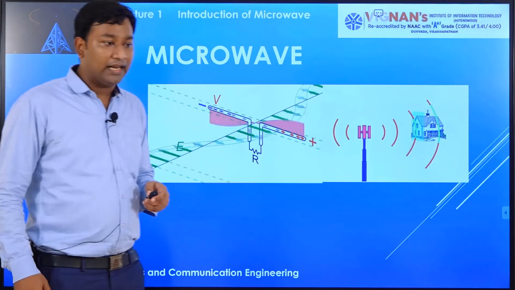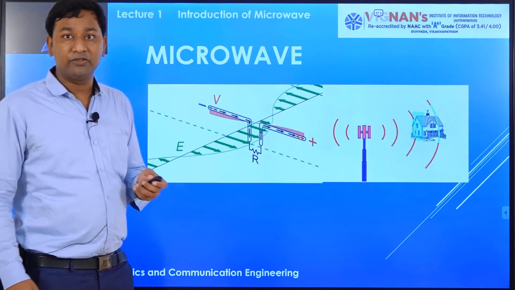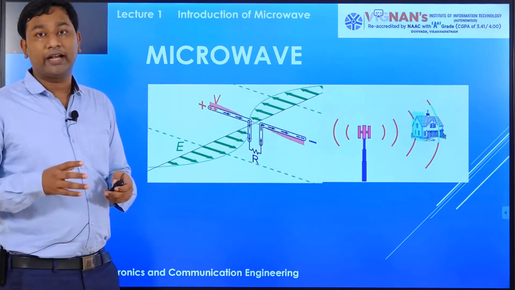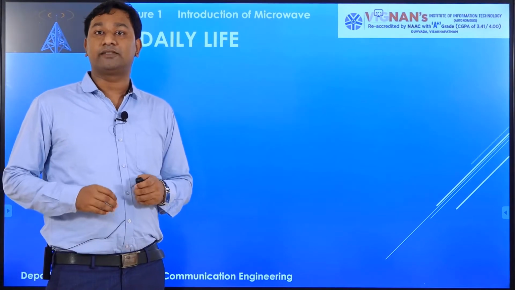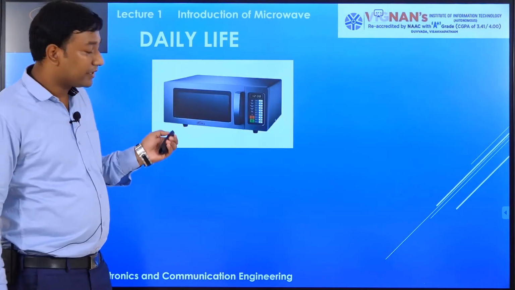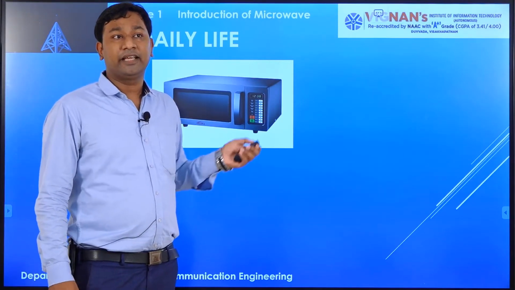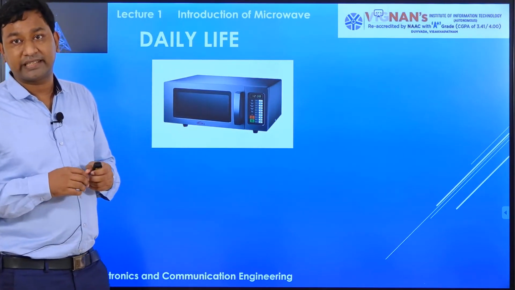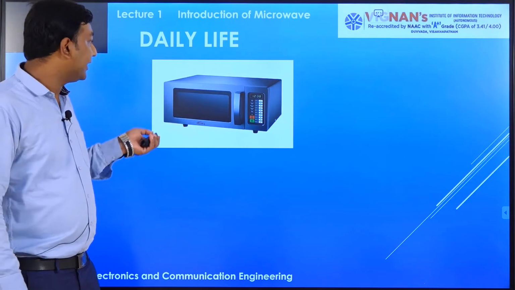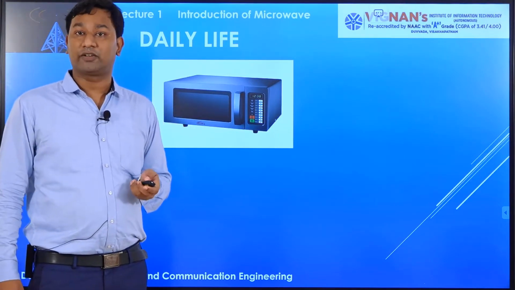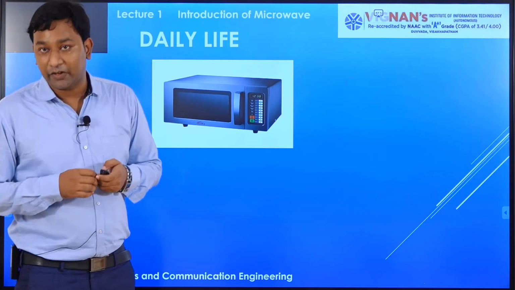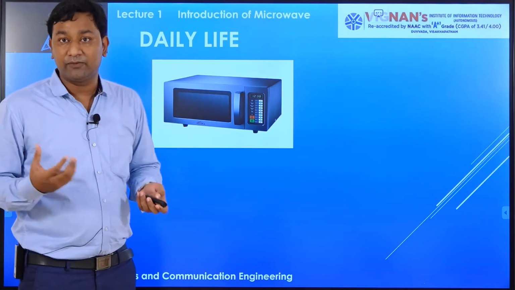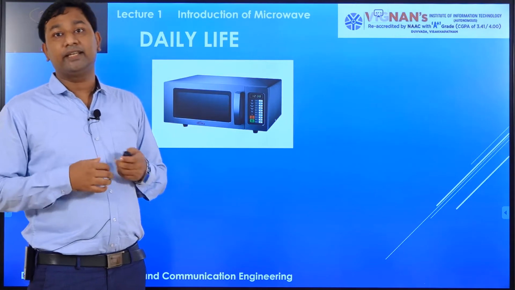Now next, let's start with why microwave. Why are we using microwave and where are we using it? So first, see our daily life application. In our daily life, there is a device seen in every household, about 60-70% of households in India. That device is called the microwave. It works on the principle of microwave frequency. It is used for heating food as well as making food.